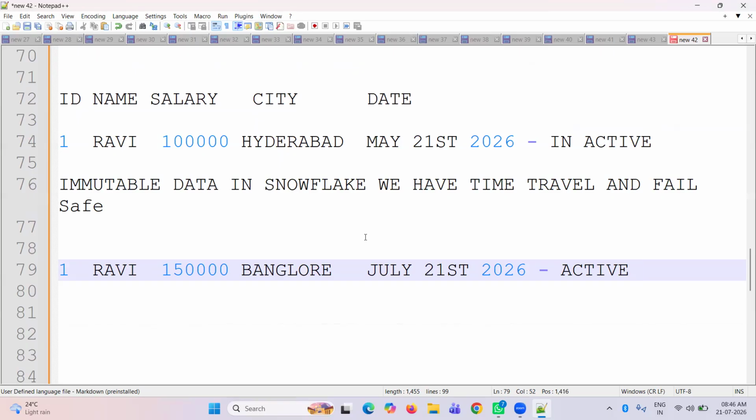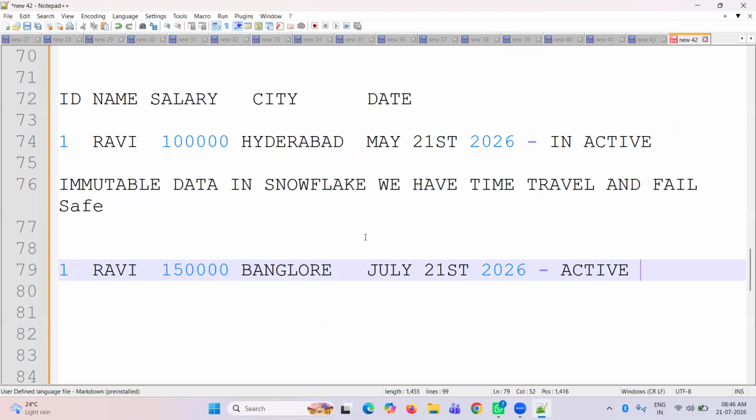If any data is deleted, we can recover it. If a new fresher deletes or wrongly updates any data, and you want to compare old data with the new data, we can recover the data up to 90 days, plus 7 days done by the Snowflake engineers. That's why the data is immutable in Snowflake.